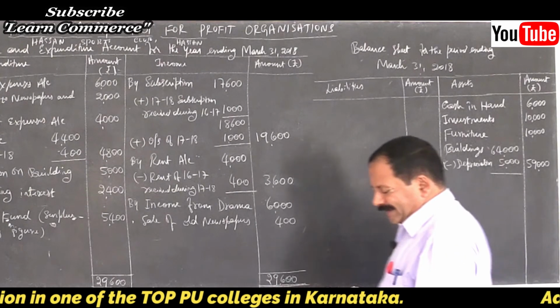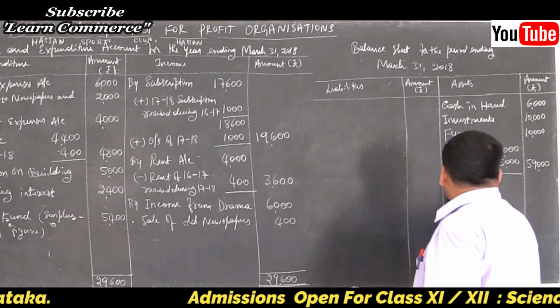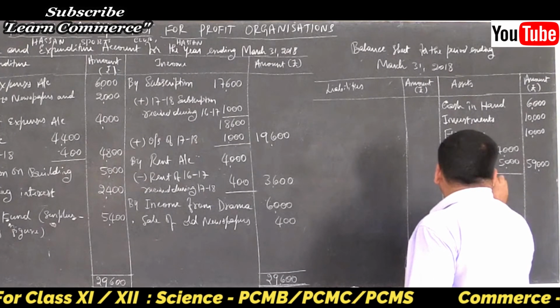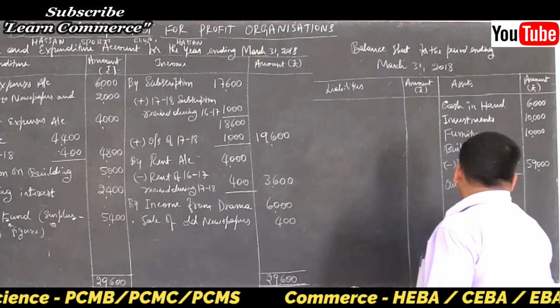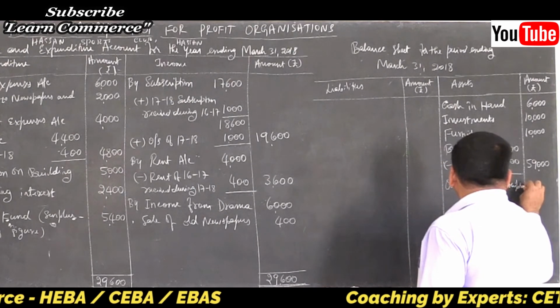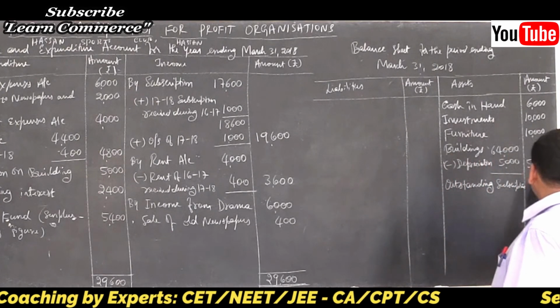Then on the liability side, that's all. No, there is one more asset. Outstanding subscription of current year is an income and is an asset. Subscriptions. How much it is? 1,000, right? Yes.